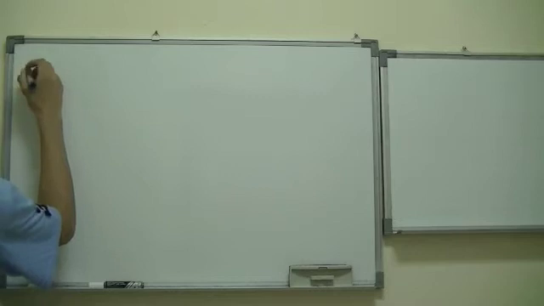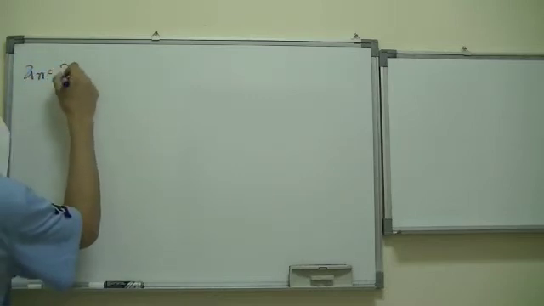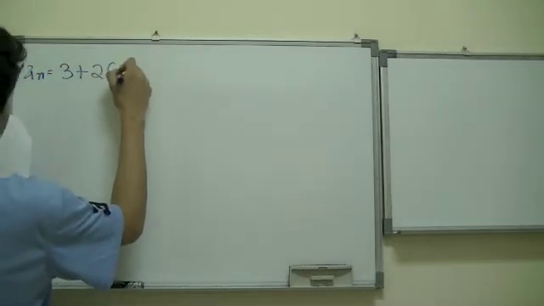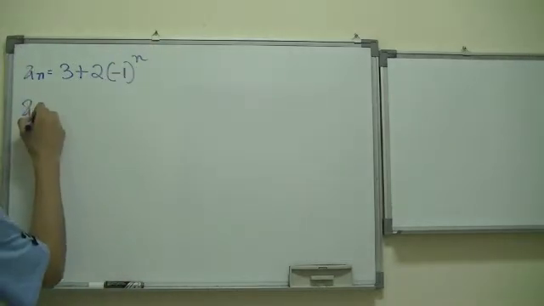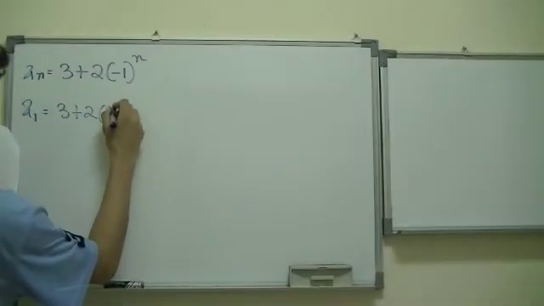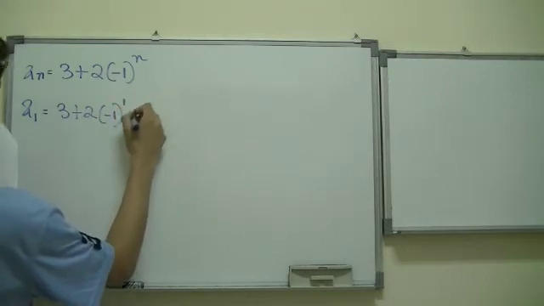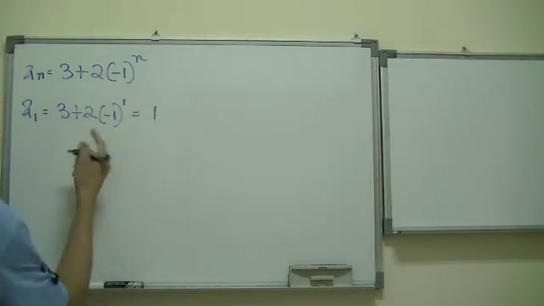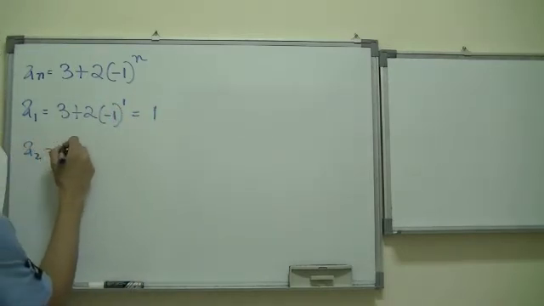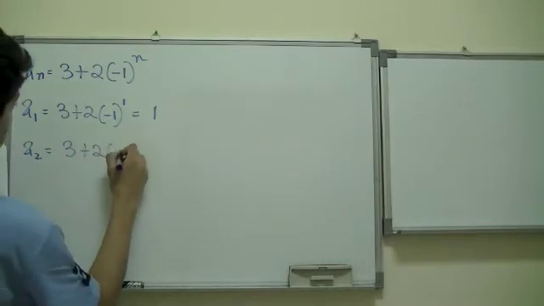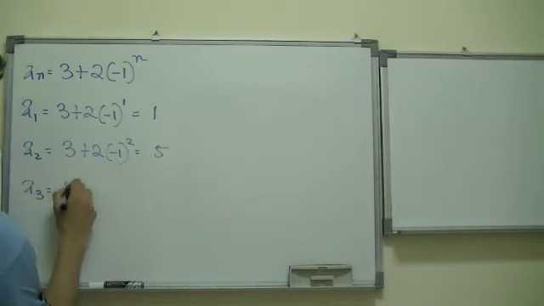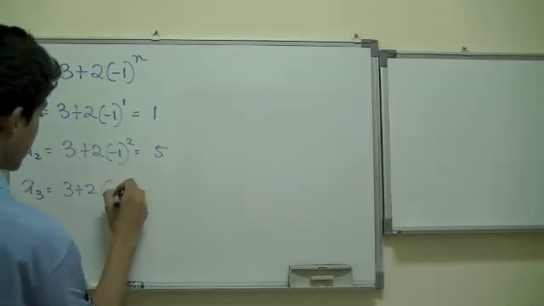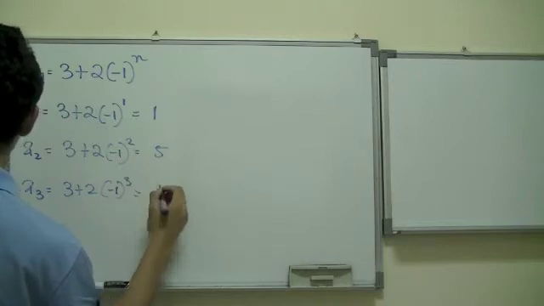If you have a_n equal to 3 plus 2 times negative 1 to the nth power, what happens then? Well, a1 would be 3 plus 2 times negative 1 to the first power, which is equal to 1. Try it out, you can do this. I solved this already. a2 is 3 plus 2 times negative 1 squared, which is equal to 5. a3 is 3 plus 2 times negative 1 to the third power, which is equal to 1.